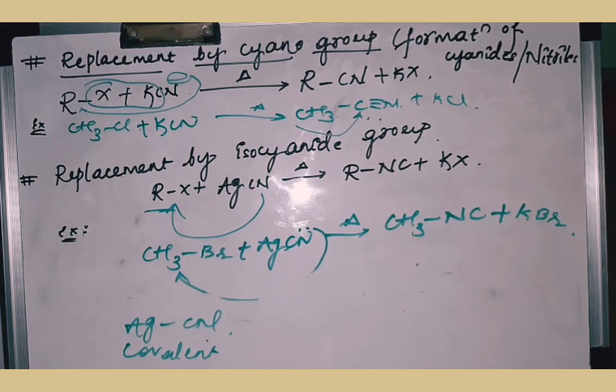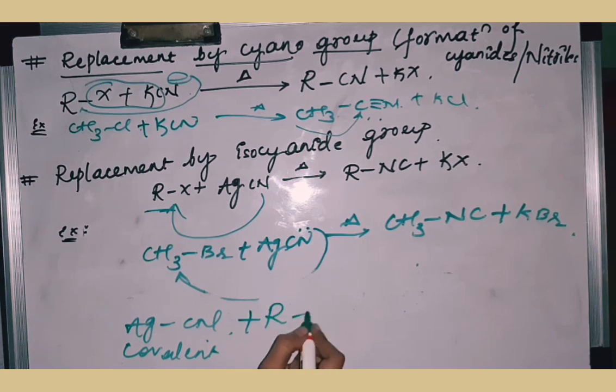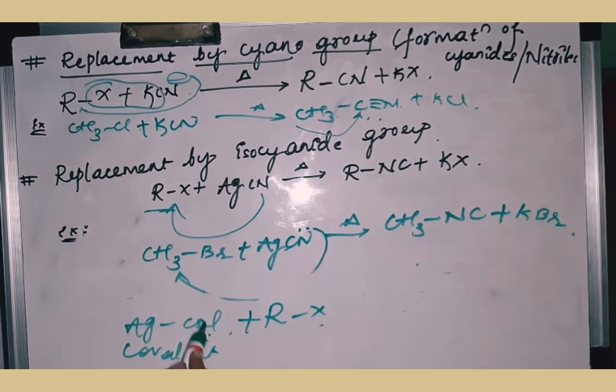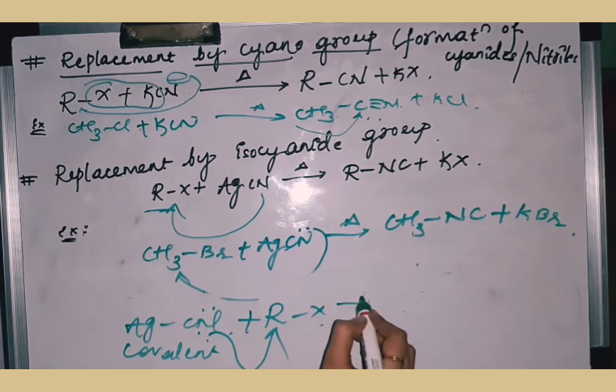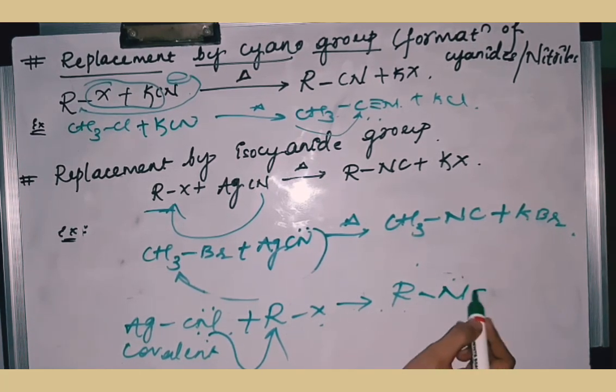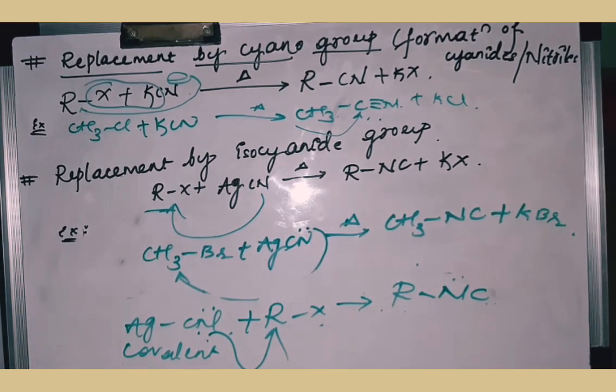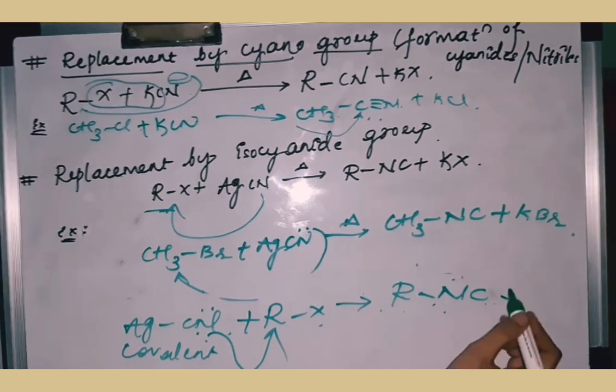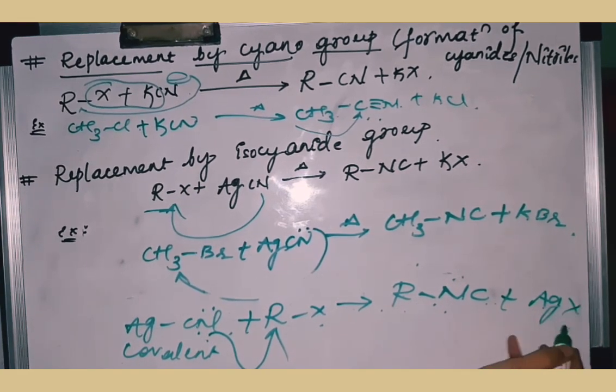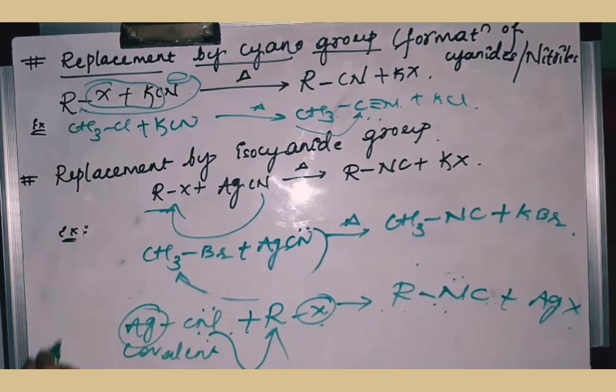As a result, the moment this reacts with the alkyl halide, there is no separation of CN minus. So nitrogen itself is available, and the N will first bond to R. So R is bonded to the N and then the C. Further bond breaking takes place once the nitrogen is bonded to R, and AgX, silver halide, is formed.